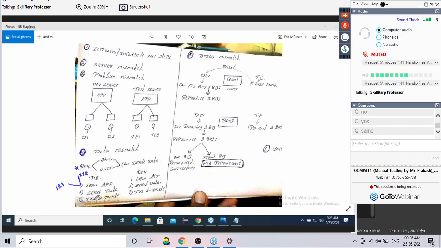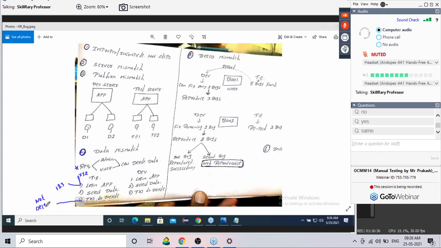After logging in, he selects some data and tries to delete. But he is not able to delete the data. The data is not getting deleted.